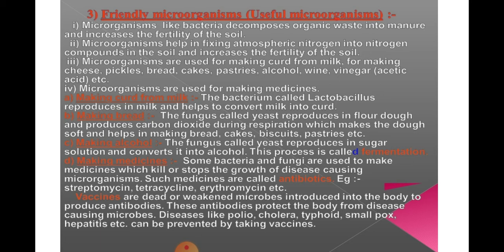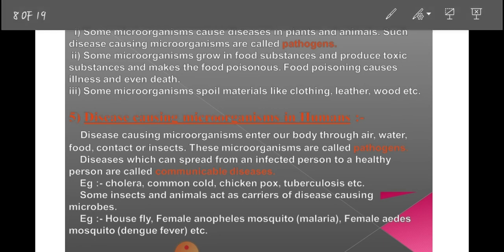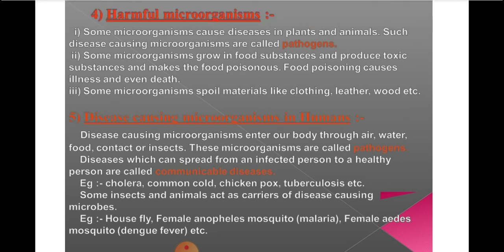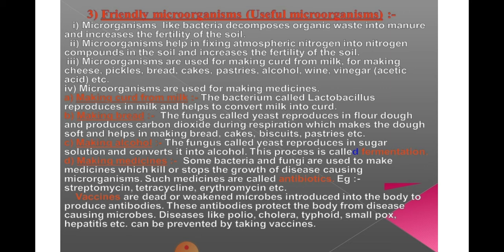Now let's talk about vaccines. Vaccines are dead or weakened microbes introduced into the body to produce antibodies. Okay, so in a vaccine, dead or weakened microbes are introduced into the body by which the body can produce antibodies. These antibodies protect the body from disease causing microbes. Okay, so these antibodies protect our body from the disease causing microbes.